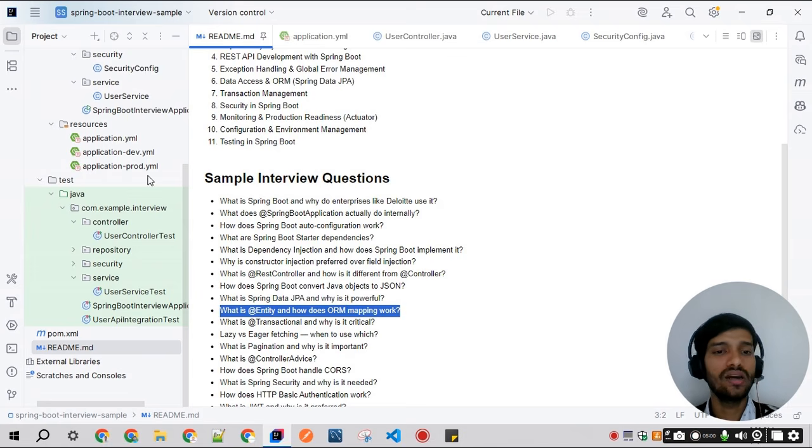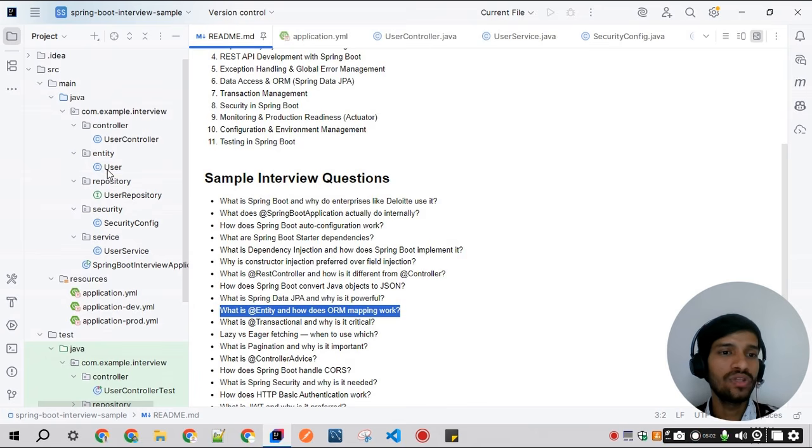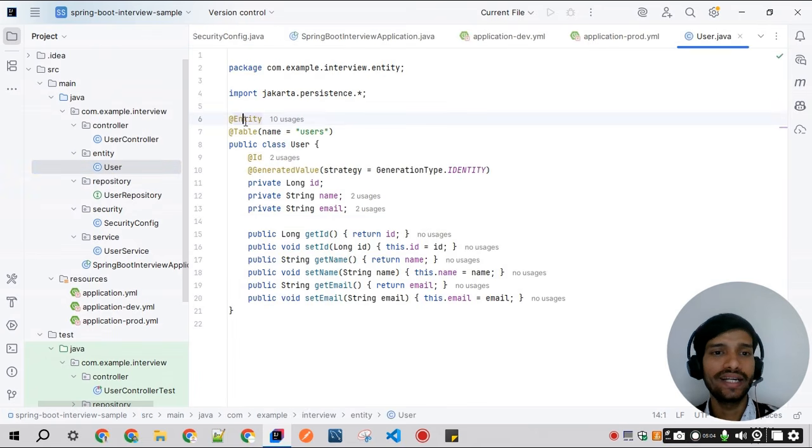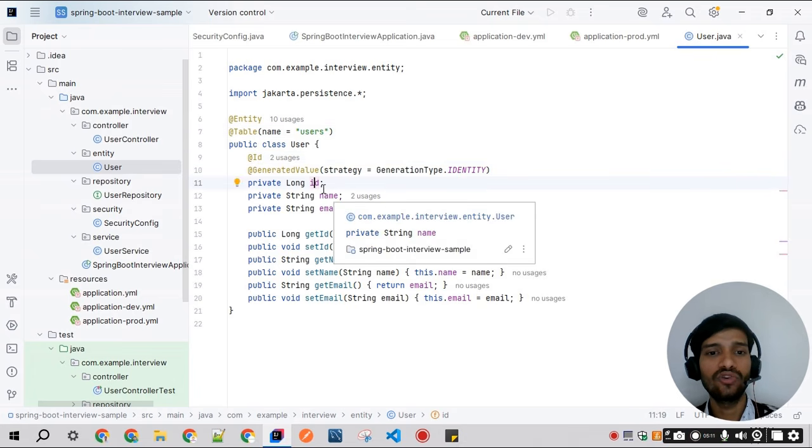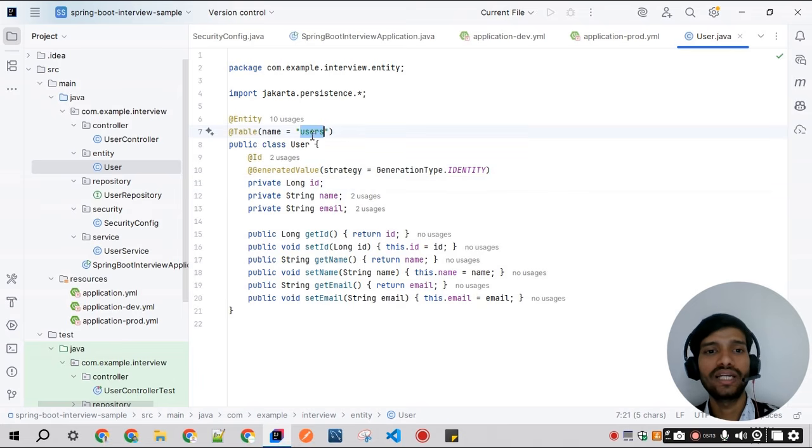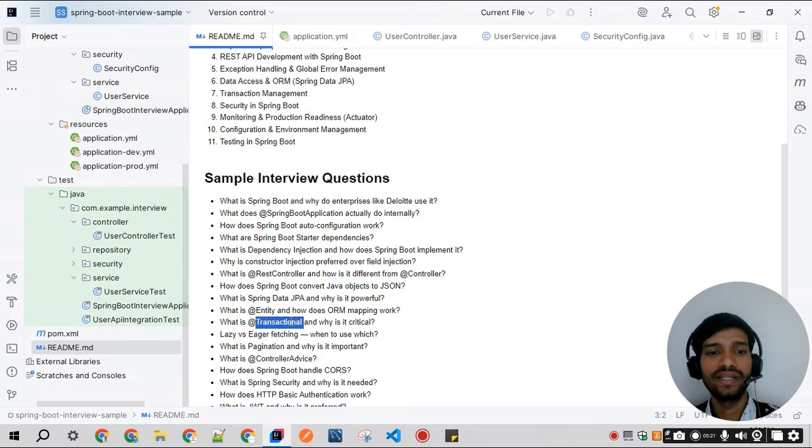If we see this user entity, we have used the @Entity annotation and the @Id annotation. The table name is user, so id, name, and email will be matched with the fields of this user table. And next is what is @Transactional and why is it critical.